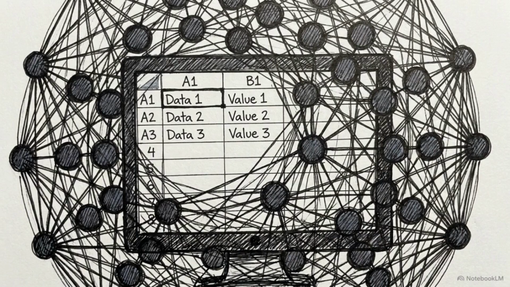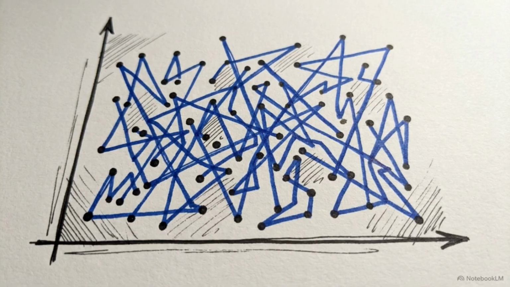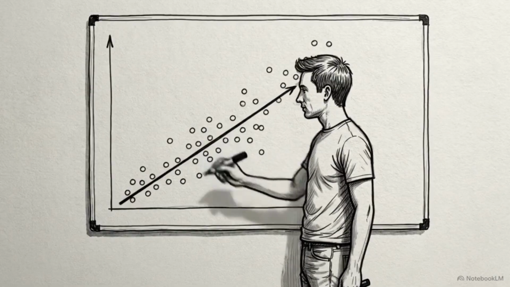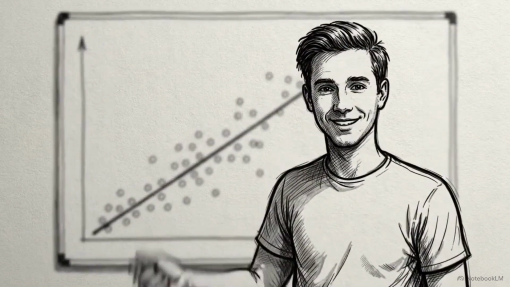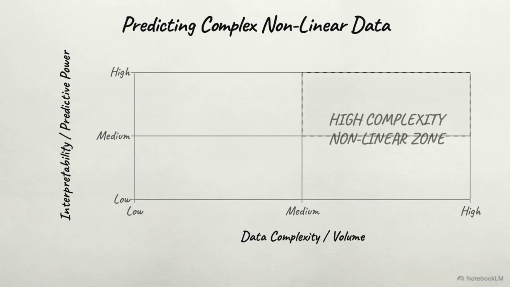Deploying an advanced heavy-duty algorithm on a dataset this small introduces immediate risk. A complex model will overfit. Instead of learning the underlying pattern, it will simply memorize the noise and quirks of those specific 50 data points, making it useless for predicting new instances. When the relationship between your input features and your target is assumed to be linear, simplicity is an engineering advantage. Linear models like logistic regression are the most effective choice when your target is binary and your data volume cannot support complex mapping.